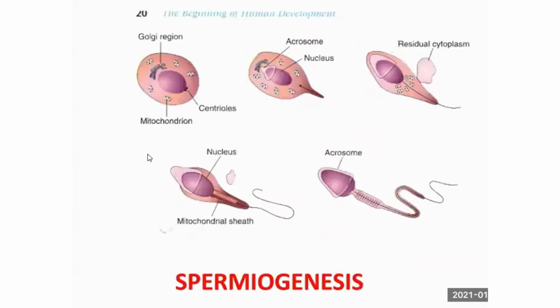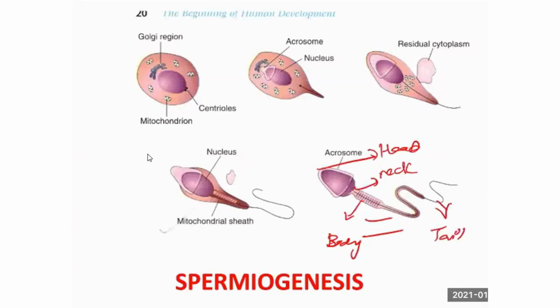Capacitation of sperm, the site of capacitation is the female genital tract. Though it is a male sperm, the capacitation occurs in the female genital tract as a normal phenomenon. So we know this is the part of a matured sperm, am I right? It has a head, a constricted part called the neck, a body and tail. These are the parts of a matured sperm. So remember, this is one cell, right?